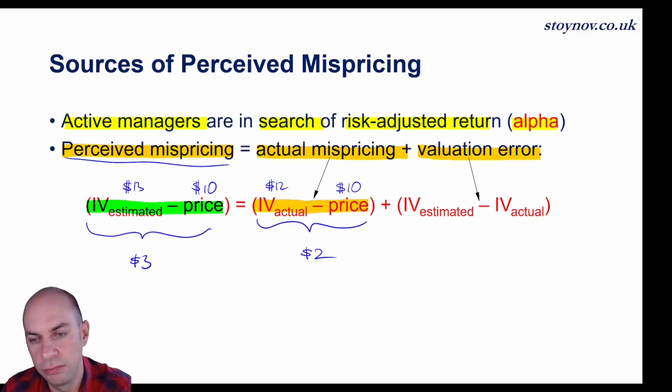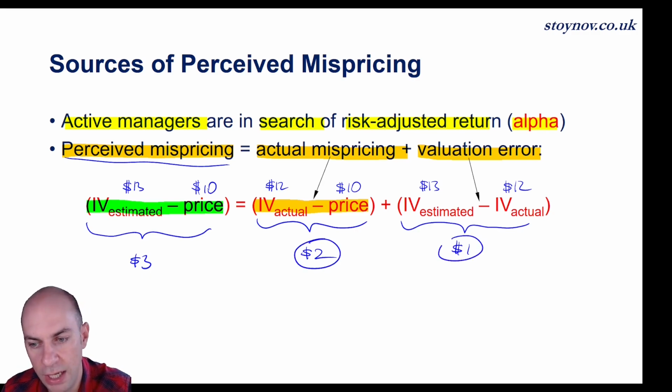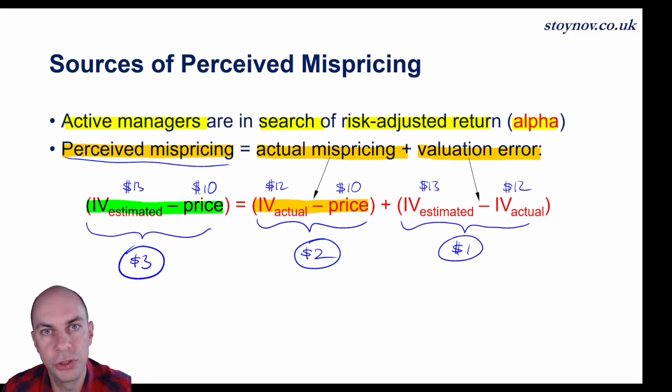Okay, and now we have the valuation error. So our manager estimated $13 when in fact the actual intrinsic value was $12. So we have a valuation error of $1. And if we put together the actual mispricing plus the valuation error, we will arrive at the perceived mispricing of our active manager.